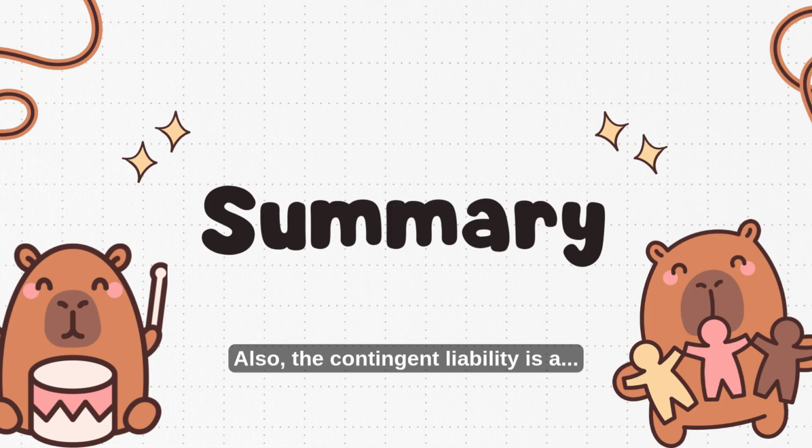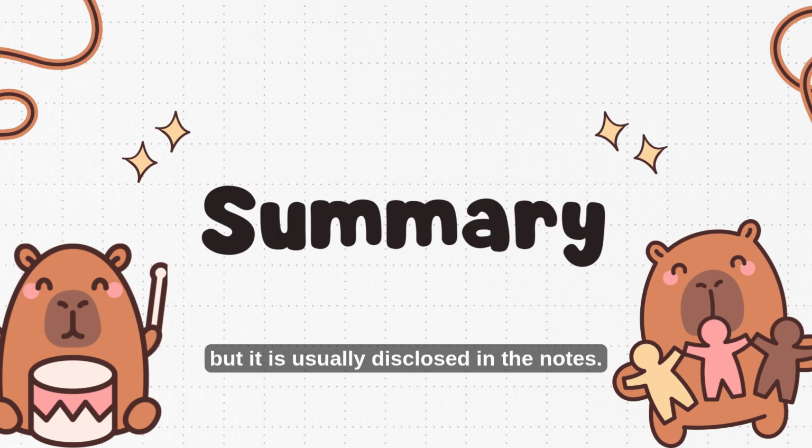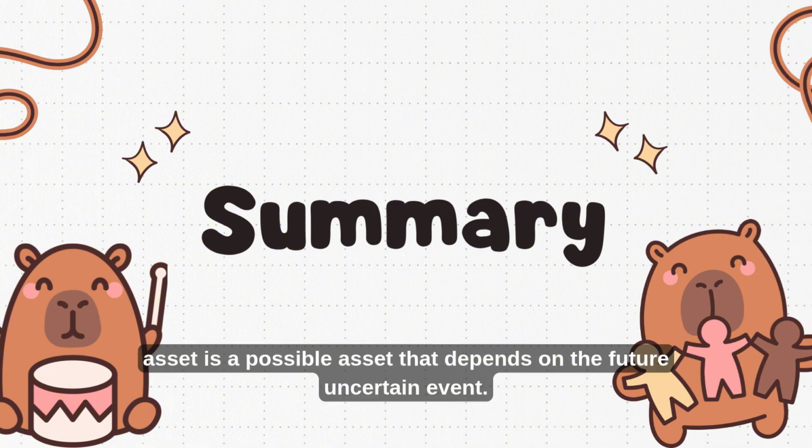Also, the contingent liability is a possible obligation that does not meet the criteria for a provision. So it is not recognized in the financial statements, but it is usually disclosed in the notes. And finally, a contingent asset is a possible asset that depends on a future uncertain event.